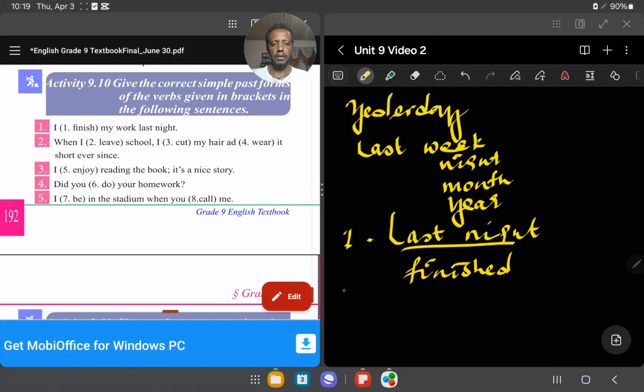So let me show you the answer, right? So when I leave, that is leave, left. If you know the right V2 or simple past form, you can answer easily. The second part of the sentence, I dash my hair, and it says add, but it should be cut.